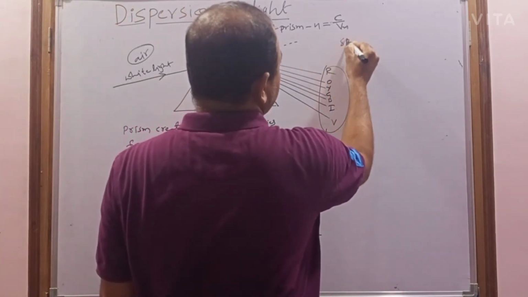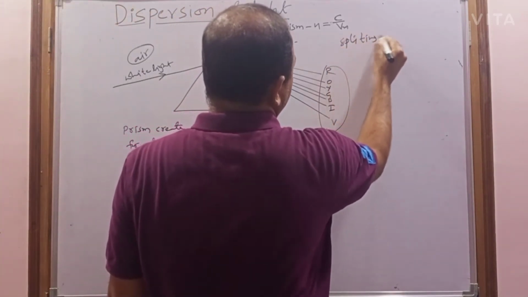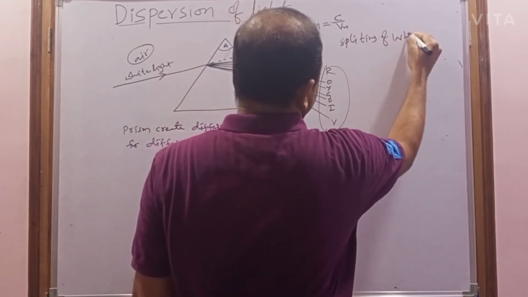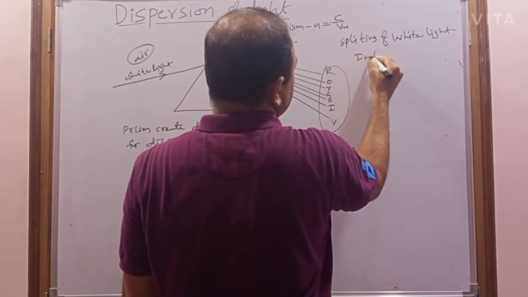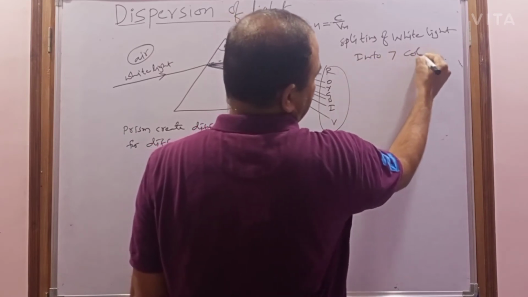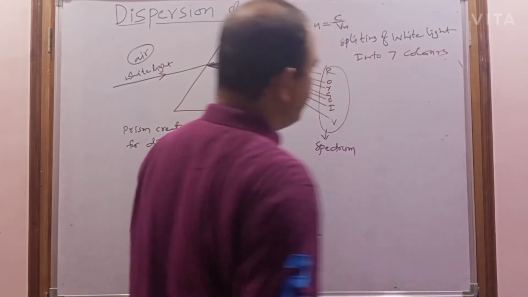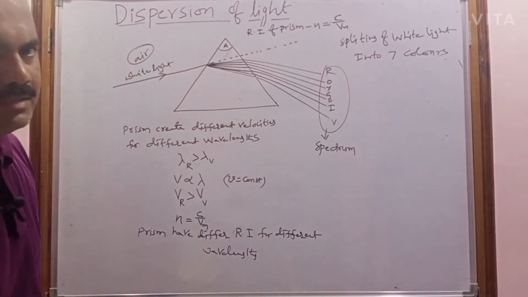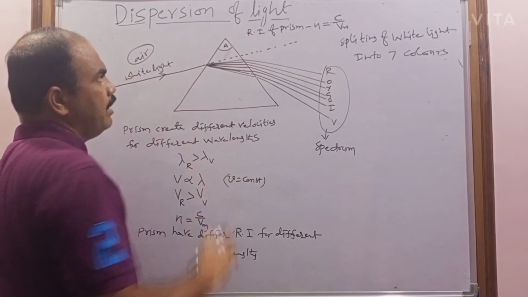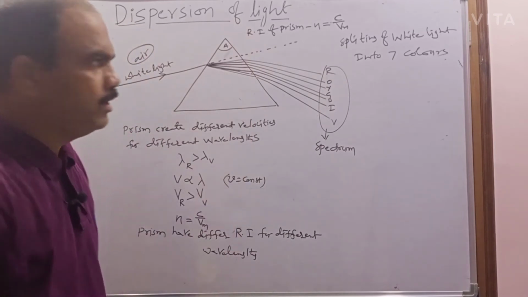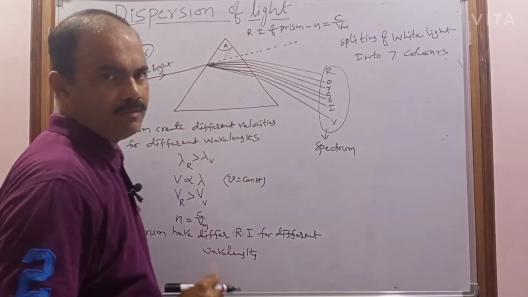Splitting of white light into 7 colors. Simple. The simple definition is the splitting of white light into 7 colors, or the splitting of the white light into its constituent colors will be called as what? Dispersion.